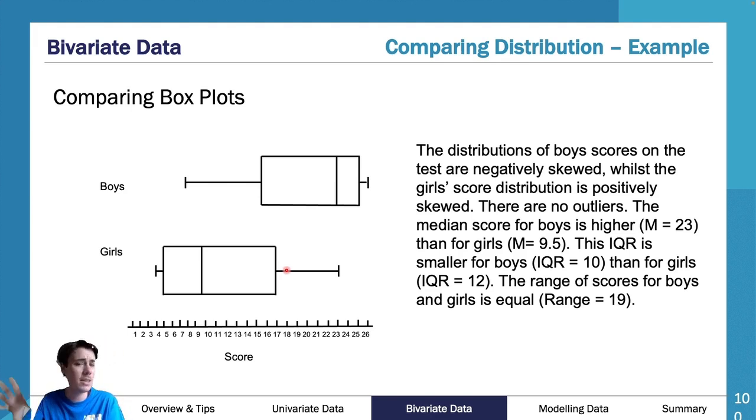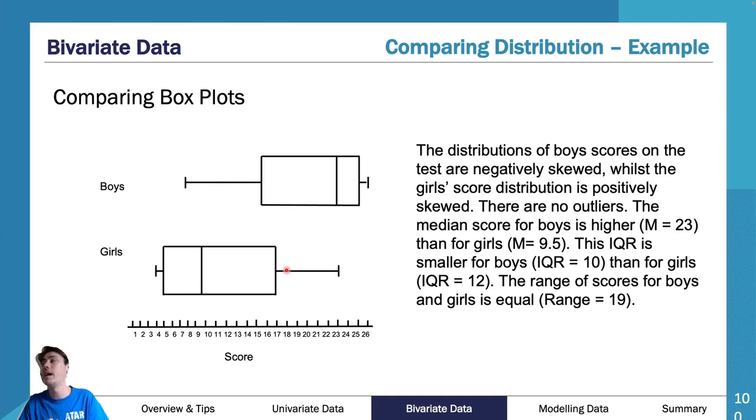A really common thing for people to do with this as well is to put the axis in the middle if you've got two categories. So they put the axis in the middle and they put one box plot below and one box plot above. You're welcome to do that. There's nothing against it. It looks kind of cool. Sometimes it's easier to read. Happy for you to do that. But in this question here, they want you to discuss the exact points we discussed earlier, but they want you to compare it.